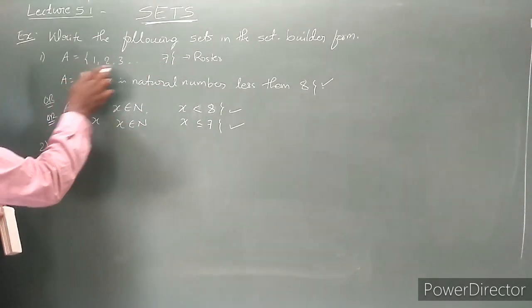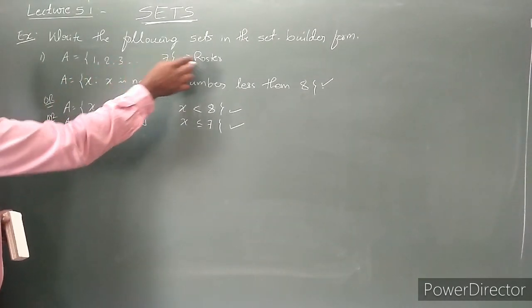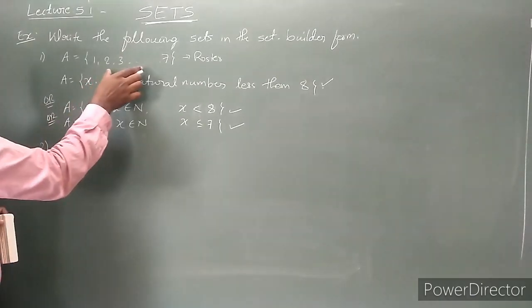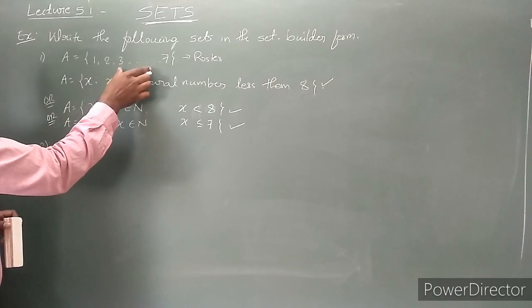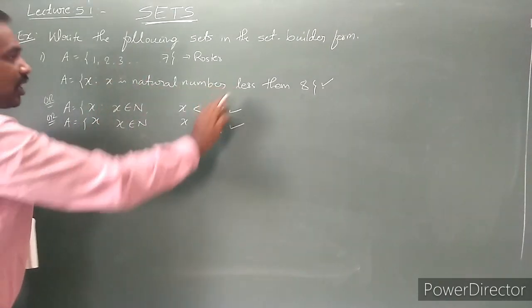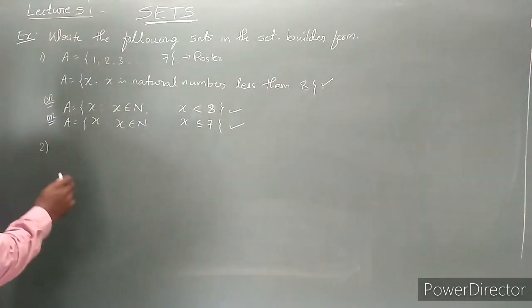You just observe the elements of the set given in the roster form. We have to identify the character. What character is it possessing? That character we have to mention. Okay, next one.